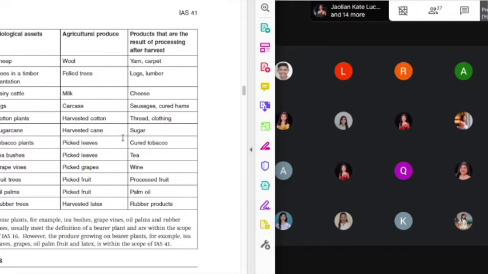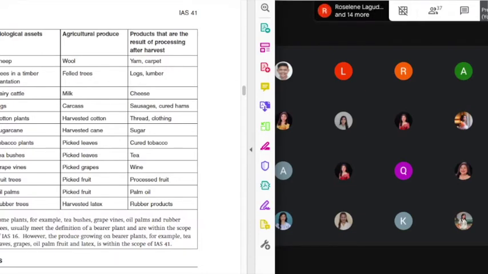If you viewed the copy of PAS 41, class, this table, can you see the table I'm referring to, class? Ordinarily, class, you are not expected to know all possible biological assets and their related agricultural produce and products after harvest. But will there be questions asking you to identify whether a particular item is a biological asset or an agricultural produce or already a product? The answer is yes, because of this table in the standard, class.